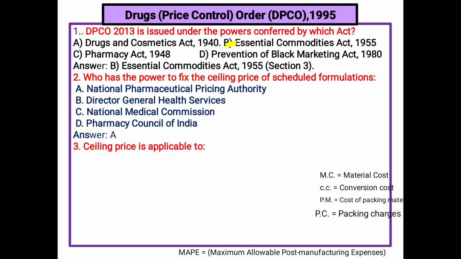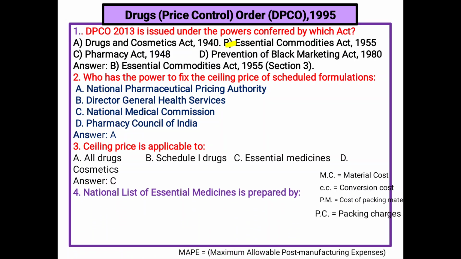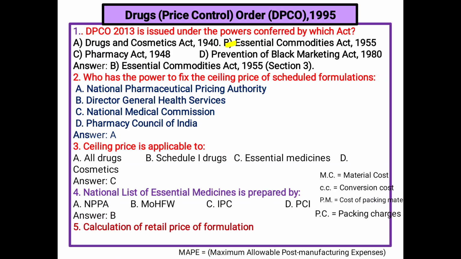Next, the selling price is applicable to A. All drugs, B. Scheduled first drug, C. Essential medicine and D. Cosmetics. So C, essential medicine. Next, the national list of essential medicines is prepared by A. NPPA, B. Ministry of Health and Family Welfare, C. IPC and D. PCI. B, Ministry of Health and Family Welfare. The essential medicine list contains those medicines which satisfy the priority healthcare needs of the majority of the population. That is the essential medicines.